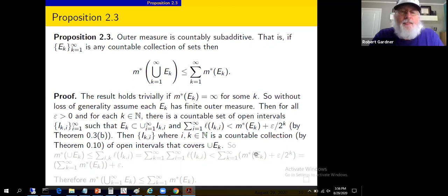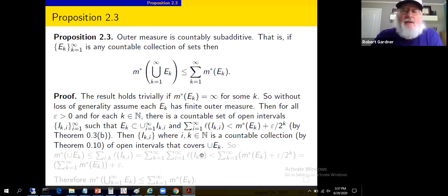We fixed k and we have this kind of argument for k equals 1 and for k equals 2 and so forth. Well, now if we take that collection of open intervals, I sub k comma i, for all i a natural number and all k a natural number at the same time, we've got a countable collection of countable sets. Well, a countable collection of countable sets is countable. Theorem 0.10 in the background material. If I take all of those open intervals, the ones that covered E1 and the ones that covered E2 and the ones that covered E3 and so forth, all those open intervals together produce a countable set.